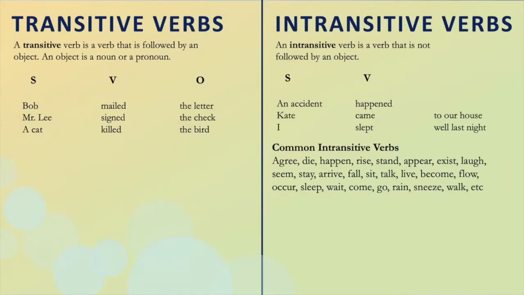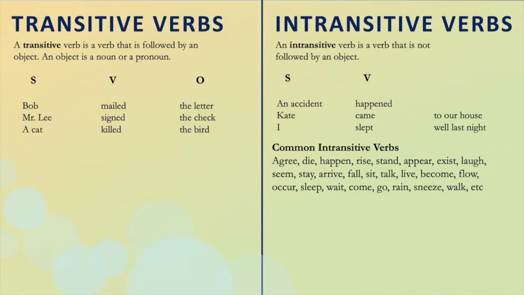For example: Bob mailed the letter. Mr. Lee signed a check. A cat killed the bird. Bob, Mr. Lee, and a cat are the subjects. Mailed, signed, and killed are the verbs. The letter, the check, and the bird are the objects.